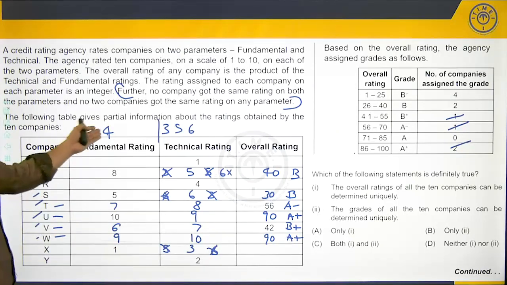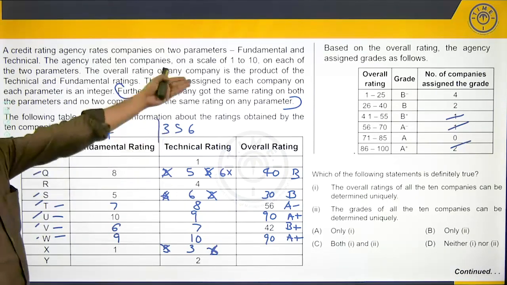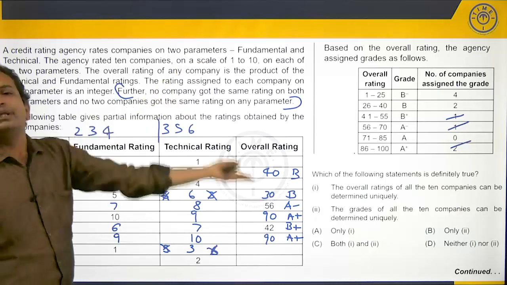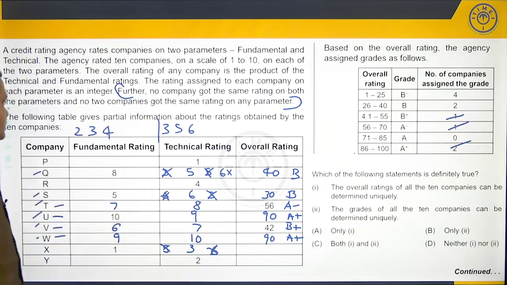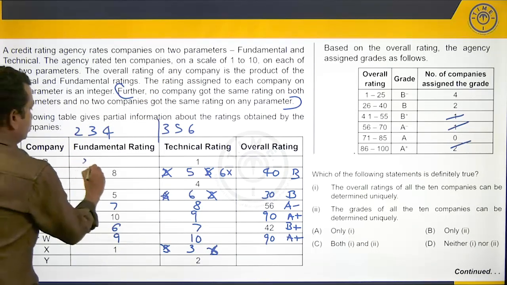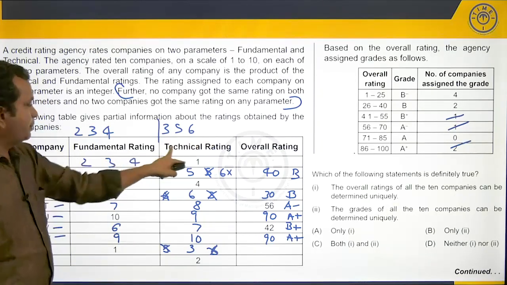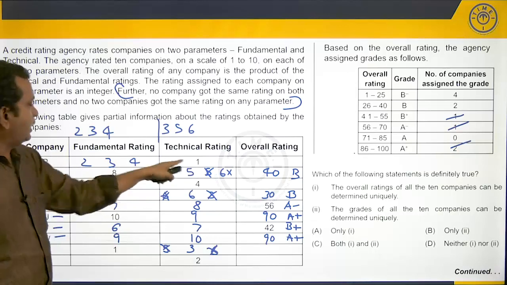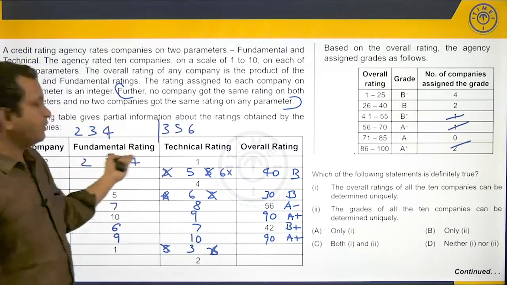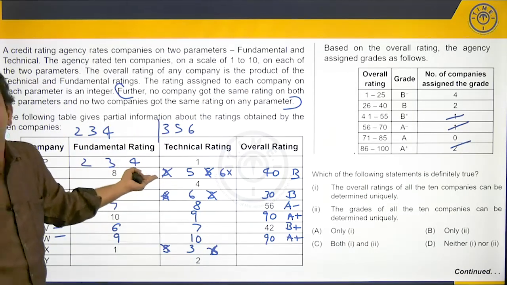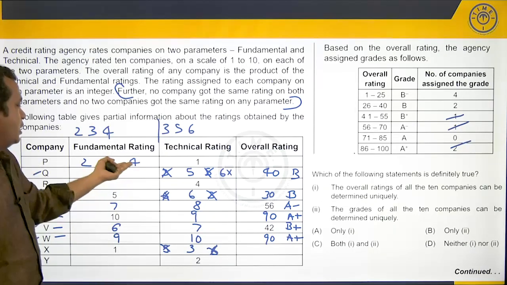Now, there is 2, 3 and 4 left, and we know that there are 4 companies which can be in B grade, between 1 to 25 points. If I get 2, 3 or 4 here, this company will be okay because there is no repetition of rating with technical rating, and as long as the product is below 25, I'm okay. Each of these 3 numbers will give me a rating of below 25.